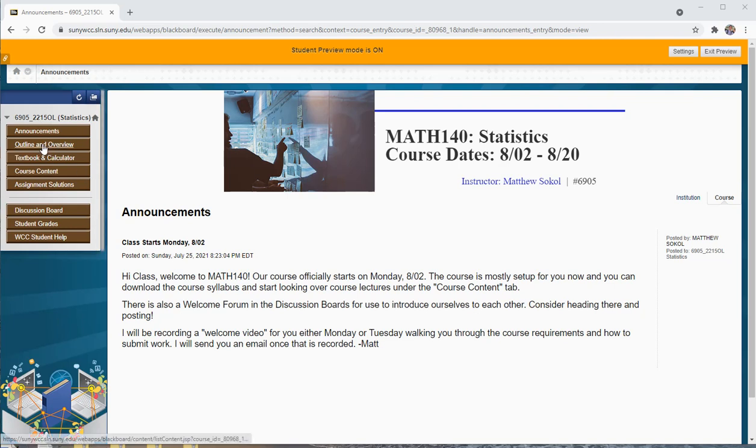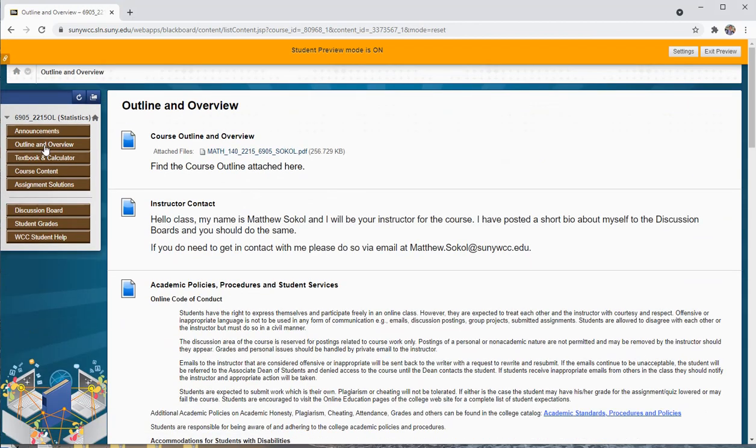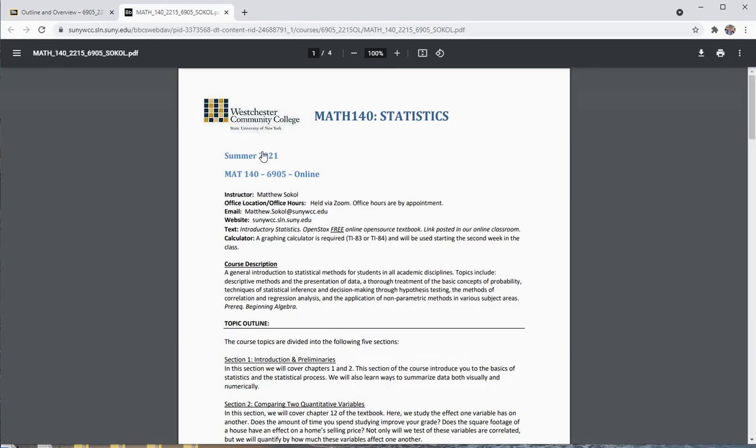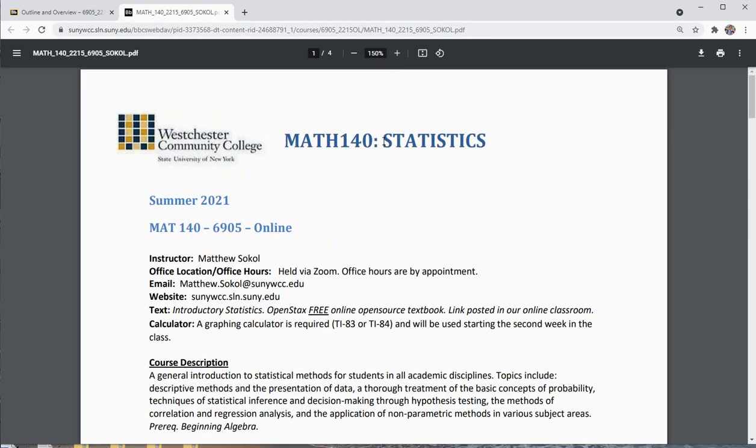All right, the next tab here, you see the outline and overview. Let's click on that. What I want to do is real briefly go through the course outline for you. So I'm going to click on that. And this is our course syllabus. As I said, my name is Matthew Sokol. I'll be your instructor for the course.